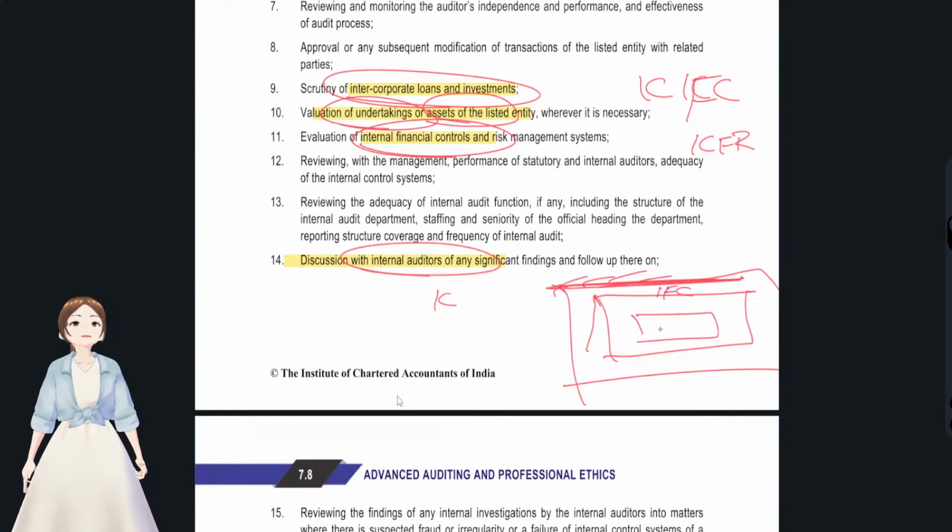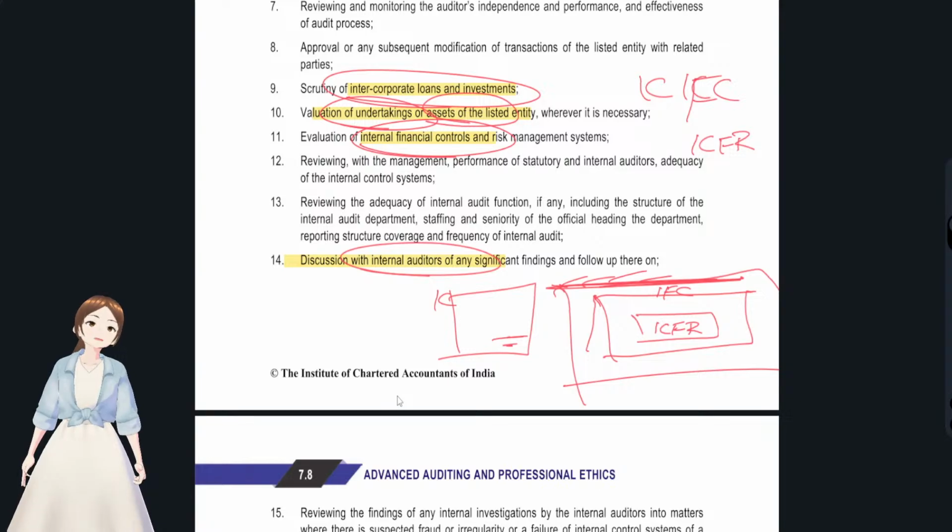Then what is ICFR? ICFR is, you see, the controls which actually create reliability on the financial statements and financial reporting. Say there's a financial statement, but the CEO had not signed those financial statements. Who will believe that these financial statements have been prepared reliably and in a true and fair manner?